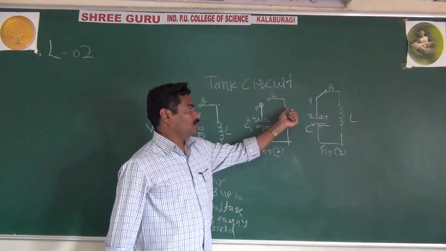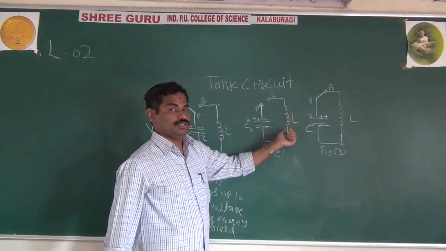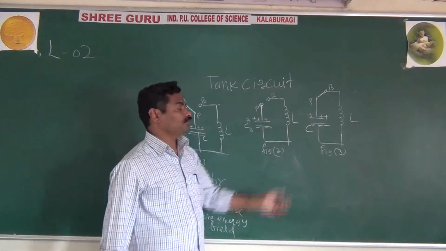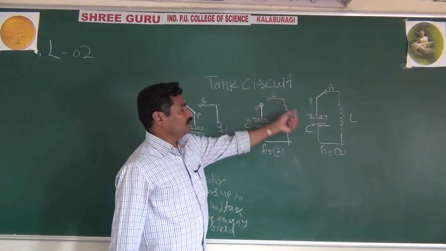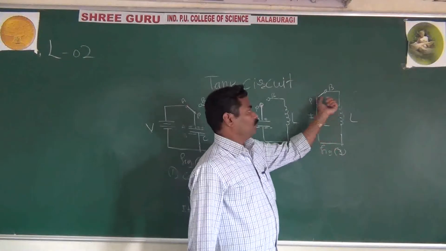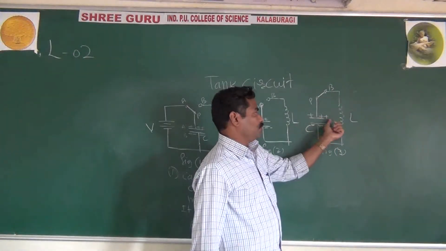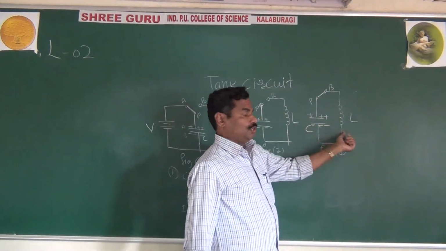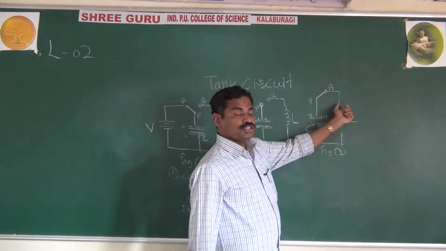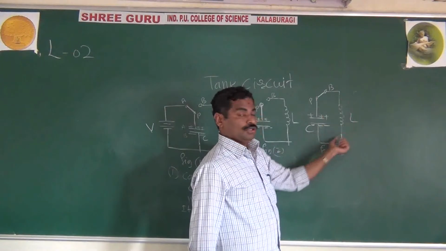It may want some path, it may be the inductor, it may be the resistance. Through the resistance or through the inductor, the capacitor discharges. Here you are not having any path, that's why the capacitor is neither charged nor discharged. Once you have a closed path, the capacitor wants to discharge through the inductor, because it has the closed path.